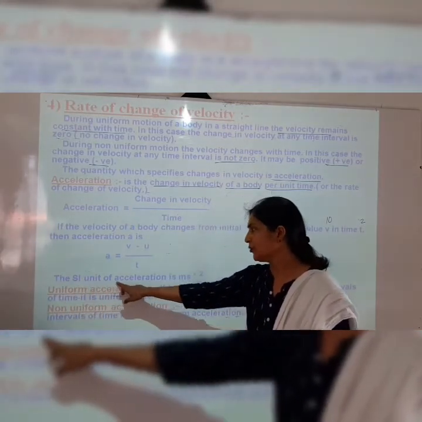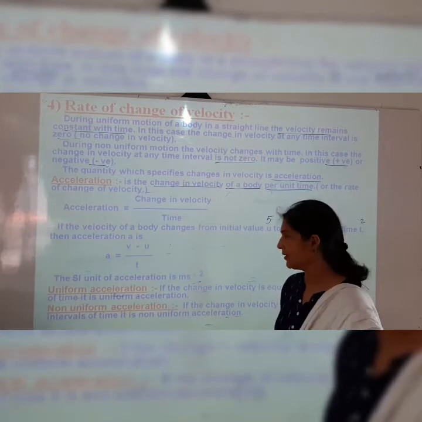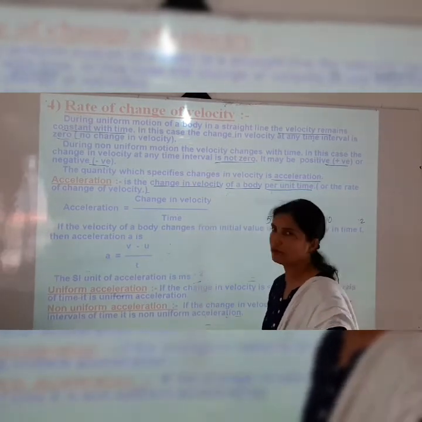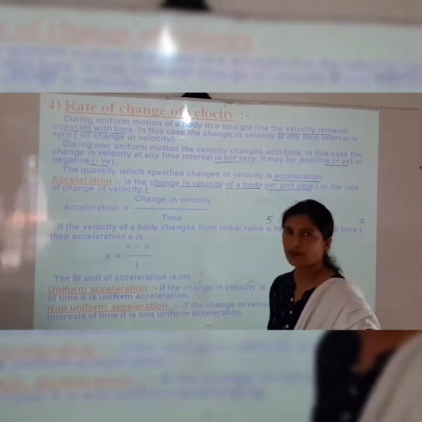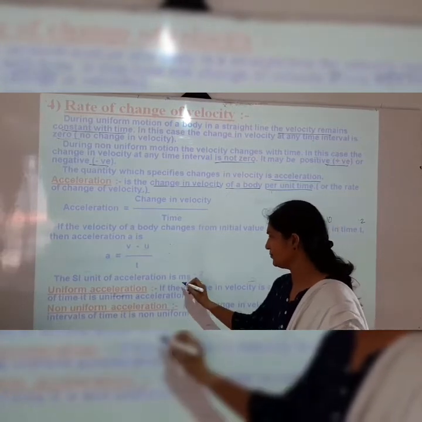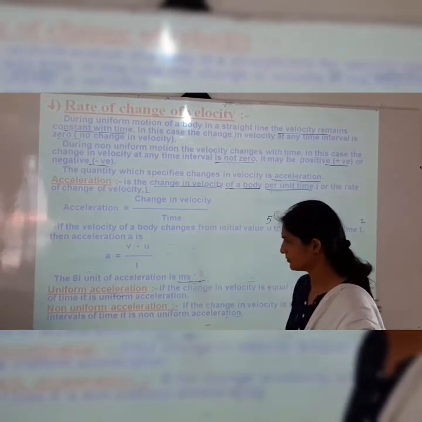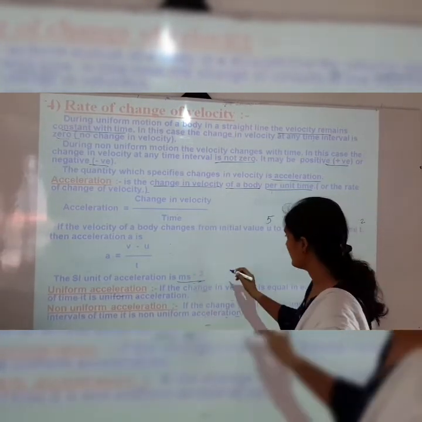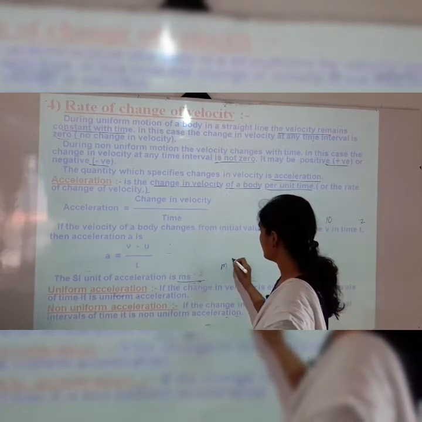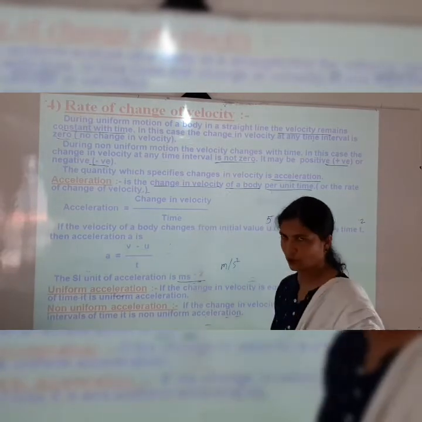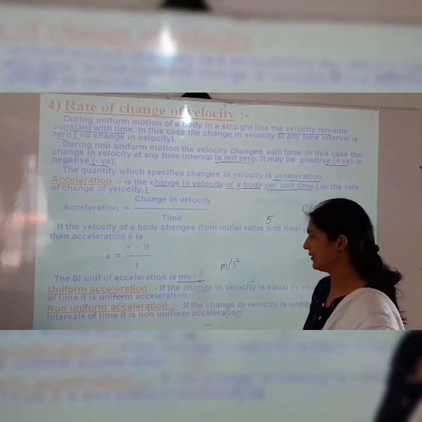Now the SI unit of acceleration is meter second raised to minus 2. This is the unit of acceleration. Means here we can write meter per second square. This is the unit of acceleration.